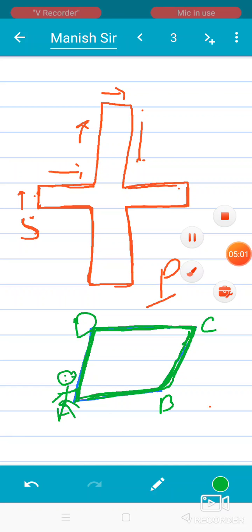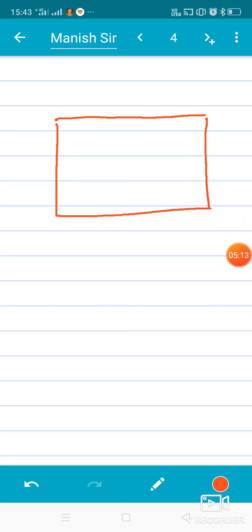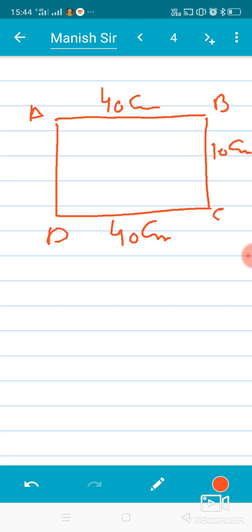Okay, let's draw some geometry and calculate its perimeter. Suppose this is the first geometry, with corners A, B, C and D. If this is 40 centimeter, this is 10 centimeter, this is again 40 centimeter, and AD is 10 centimeter.